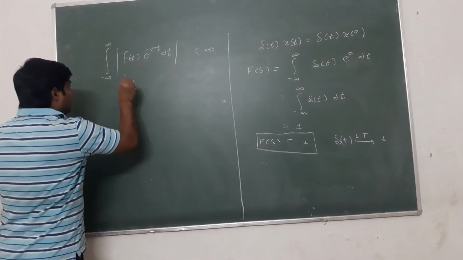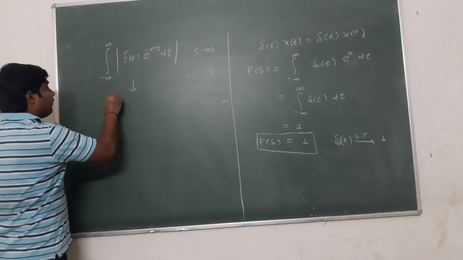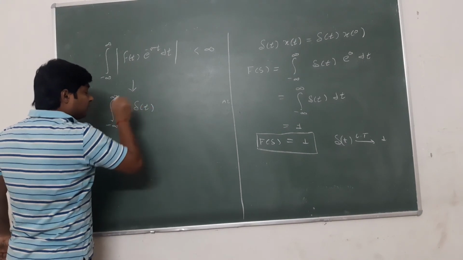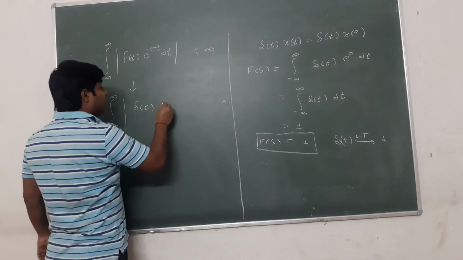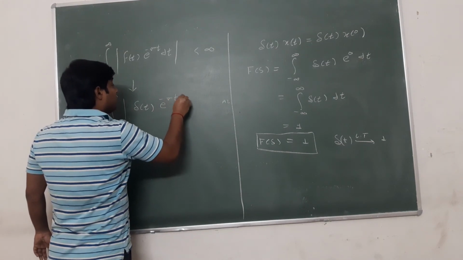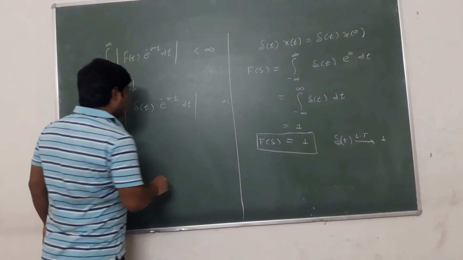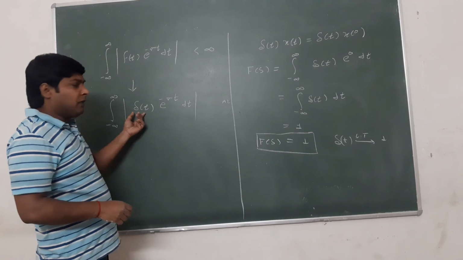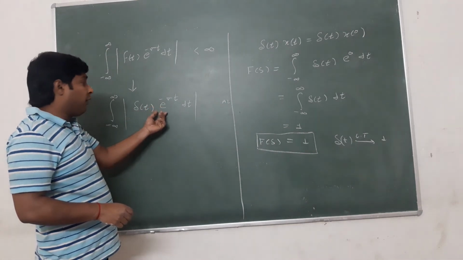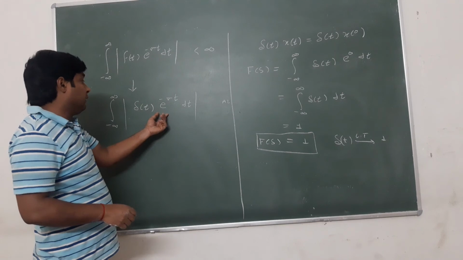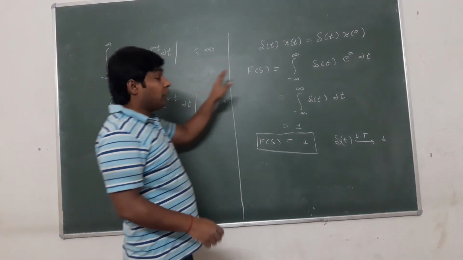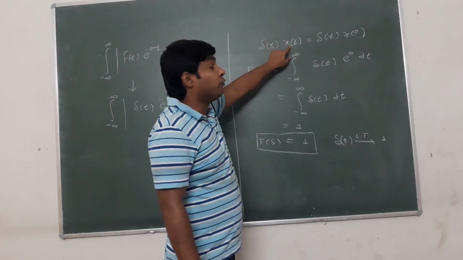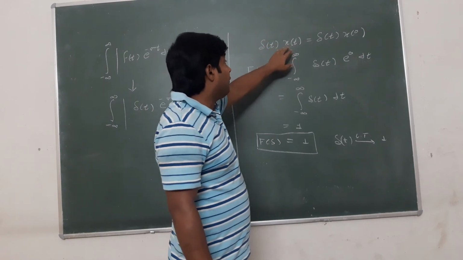So we put integral from minus infinity to infinity. What is the value of f(t)? Delta t. Given signal is impulse signal, which is also known as delta t, e to the power minus sigma t dt. What is the value of this integration? Here impulse signal once again multiplied by some function of t, that is h(t). So what is the property of impulse signal? If impulse signal is multiplied by another function which is also function of t, then what happened?